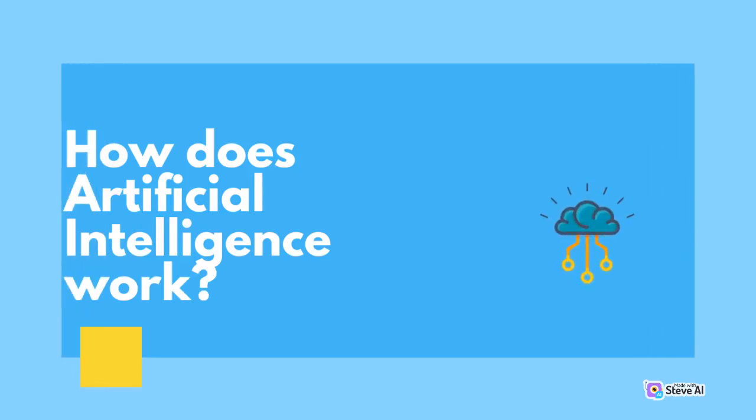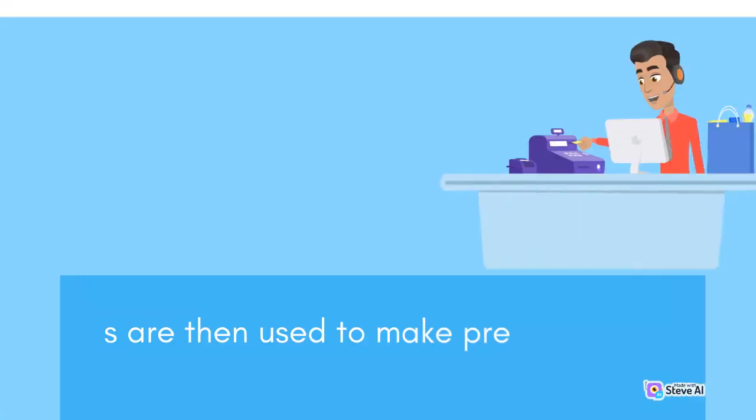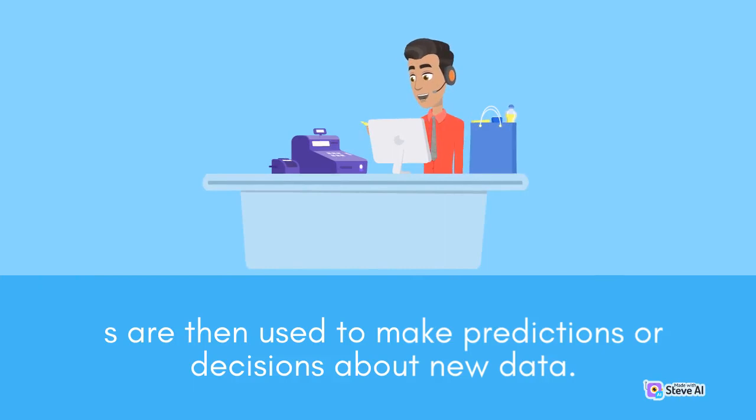How does artificial intelligence work? Artificial intelligence works by building computer programs that can learn from data. This is achieved through machine learning algorithms that help systems identify patterns in data. These patterns are then used to make predictions or decisions about new data.